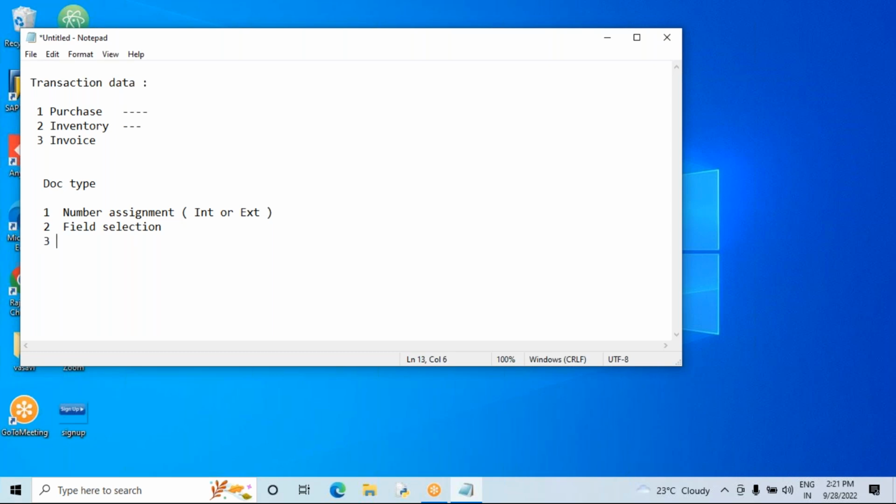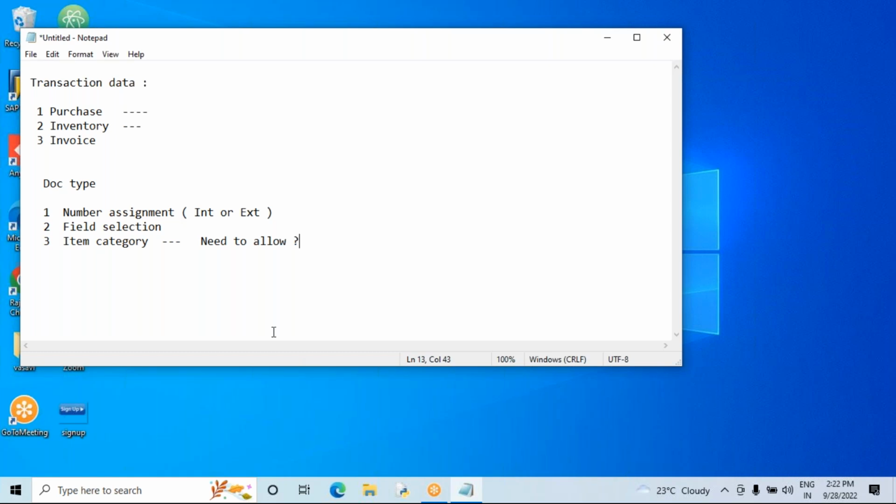This field selection also differs client to client. The third one, which is most important, is the item category, only for purchasing. Which item category do I need to allow here? Sometimes for my document type I don't want one item category, I want another, based on the document type.